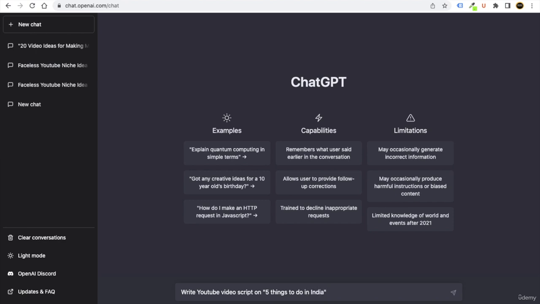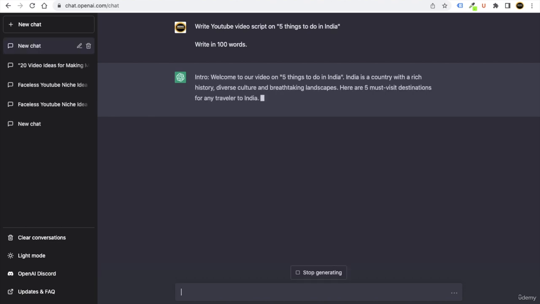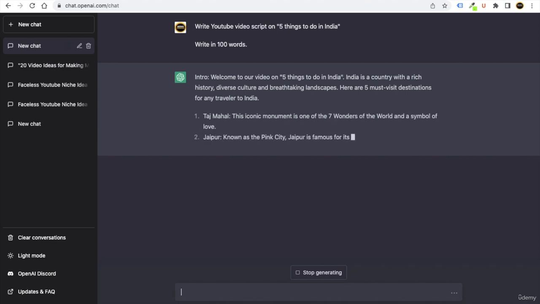Okay, and then you can just click on the Shift and Enter button to go to the second line. Okay, and here also you can just mention write in 100 words, or you can specify it more, like 100, 200 words, whatever you want, and click on enter. Okay, so now ChatGPT is going to give you the video script: what are the things you should do in India if you visit India.